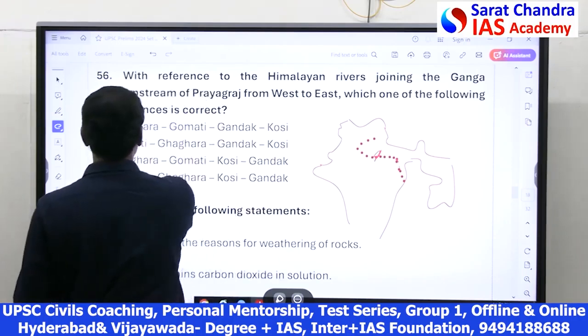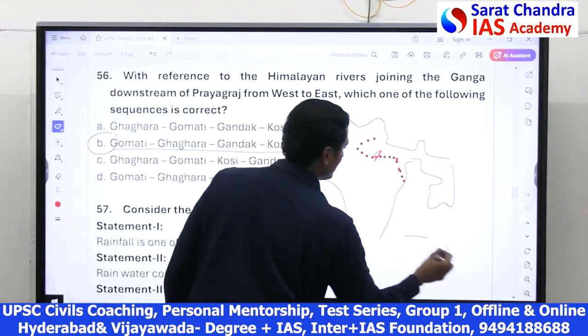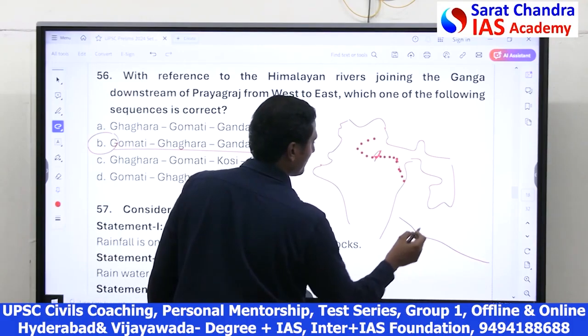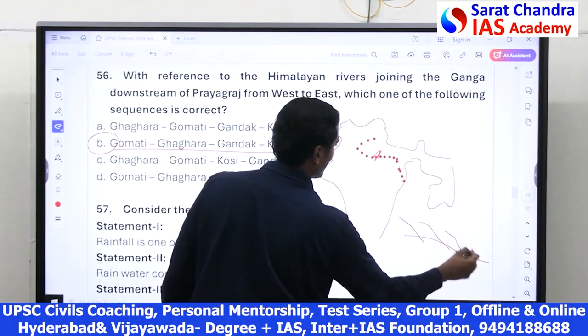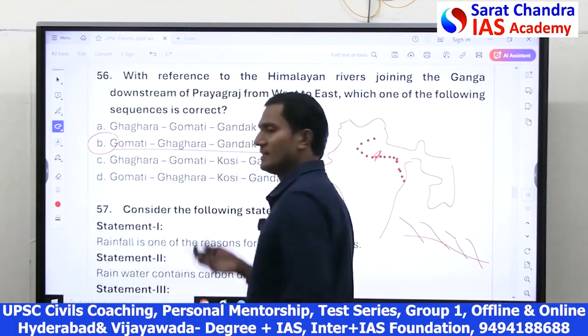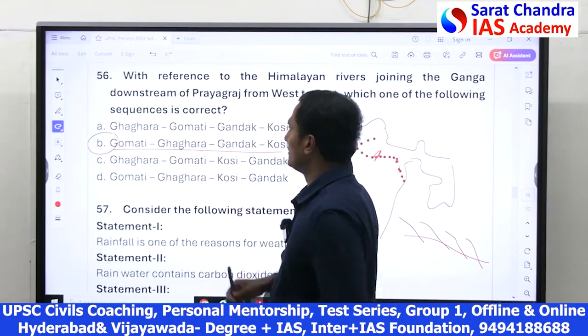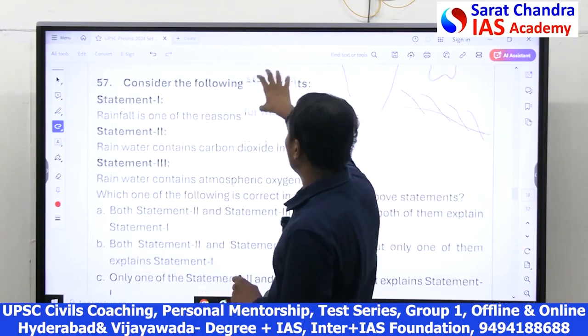This is the order from west to east. This is there in NCERT, the Indian Physical Geography, a direct question. The answer is B.